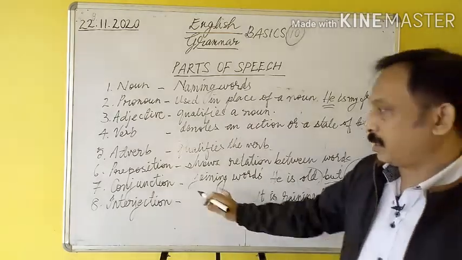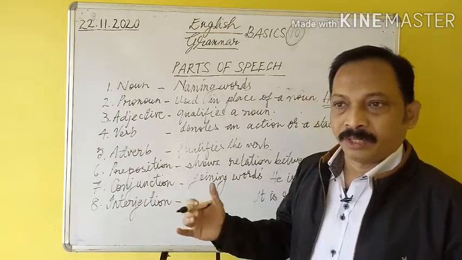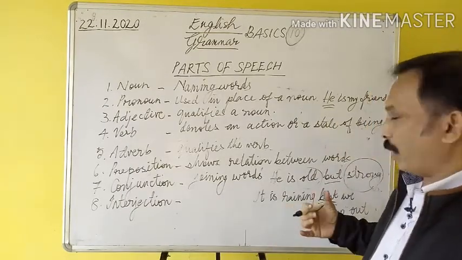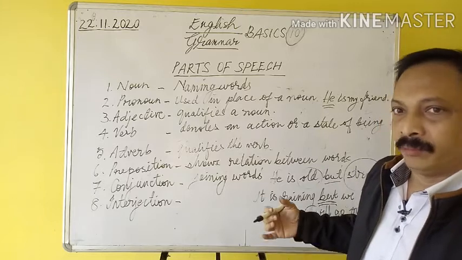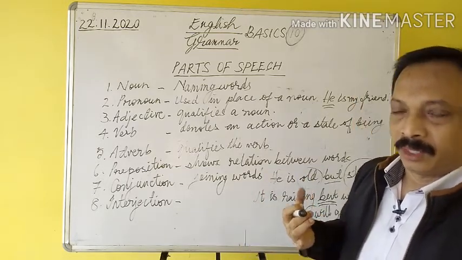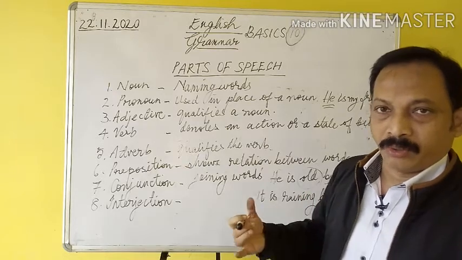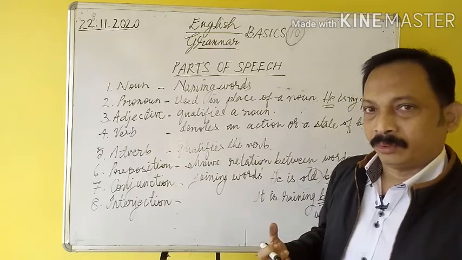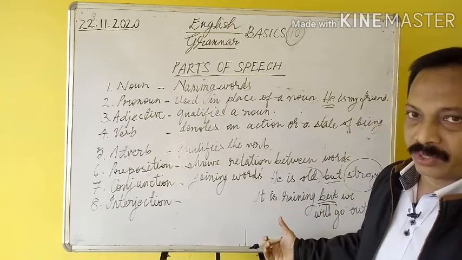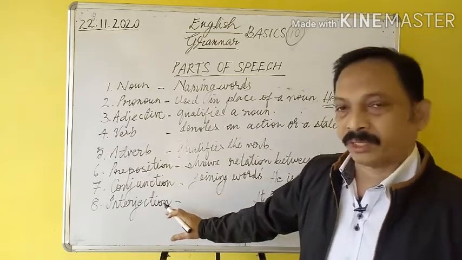Okay, so that's conjunction. There are many other conjunctions: and, but, while, because, as well as, in spite of, despite of, though, even though, or else, otherwise. All these are conjunctions. Okay, now come to interjection.